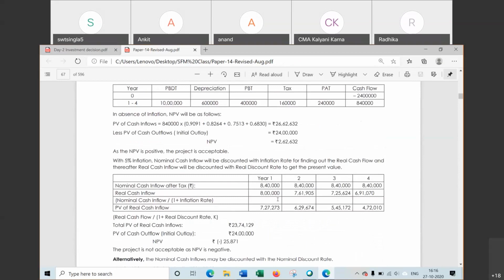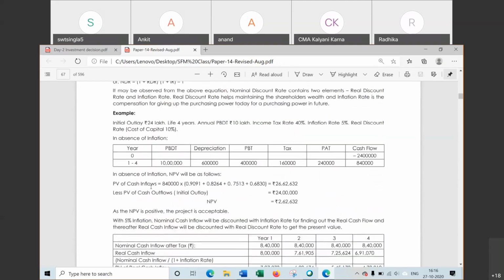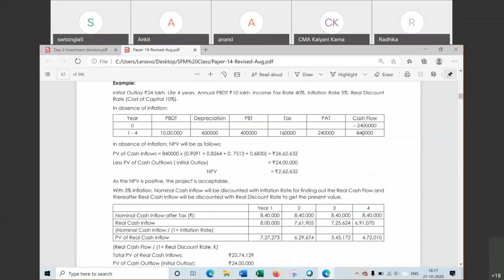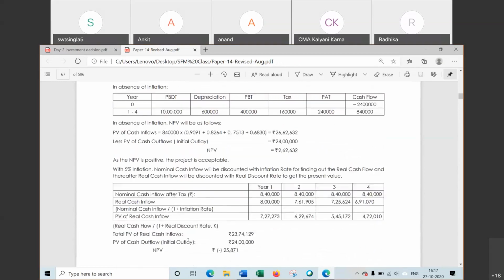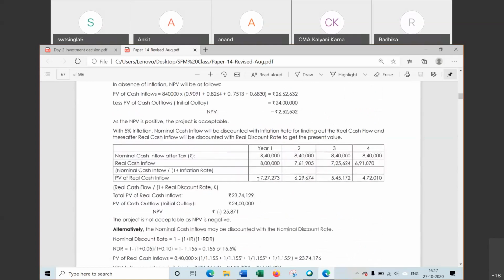Real cash flow. It means here the cash flow is converted first, that is the real cash flow. Cash flow here is given and it will be converted, and real cash flow will be nominal divided by 1 plus inflation rate, and then we have to find the present value of real cash flow, and then this one will be added to find the present value of cash outflow.